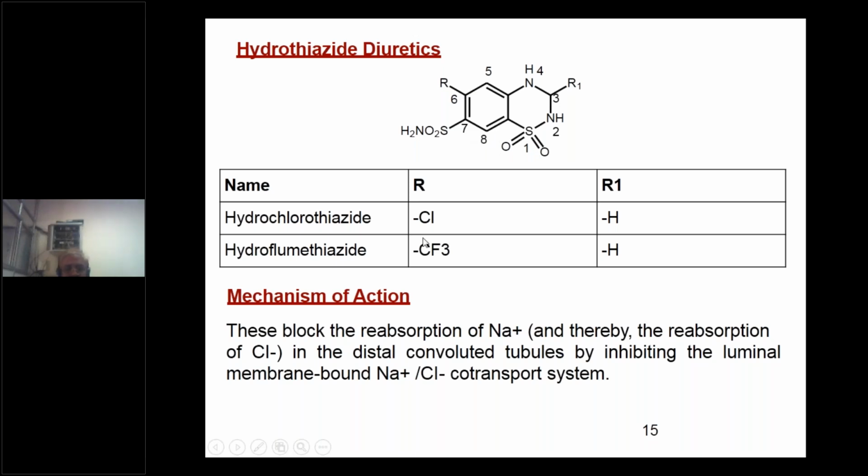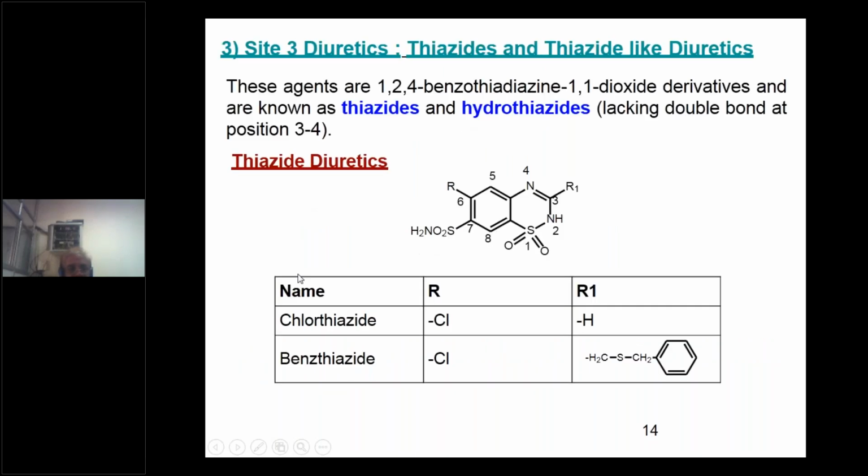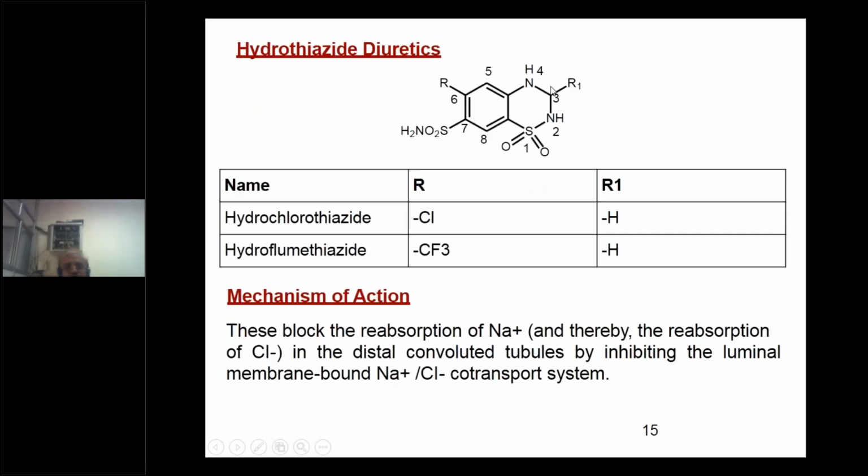So we'll take examples of this class. Two examples. One is hydrochlorothiazide. That is because of hydrogenation, which is why it is called hydrochlorothiazide. In the earlier example, chlorothiazide, there is a double bond between 3 and 4, whereas in this case there is no double bond.